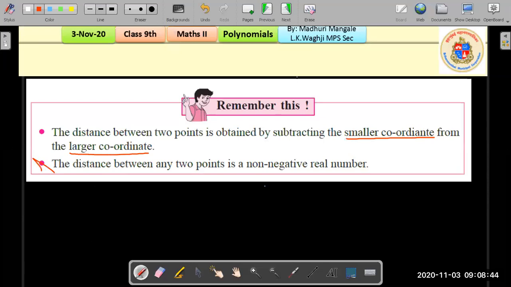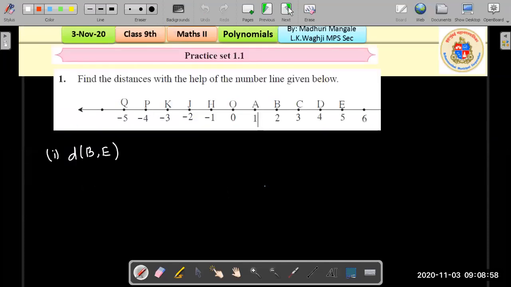And a very important point is that the distance between any 2 points is a non-negative real number. Okay, it will always be a positive number. Distance is always positive. Okay, with that, we will quickly begin with practice set 1.1.